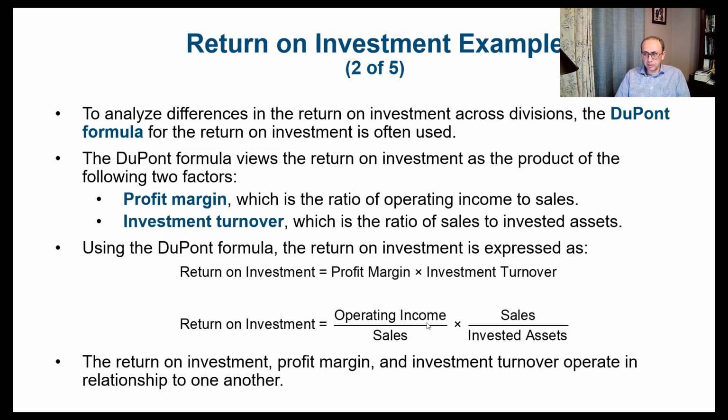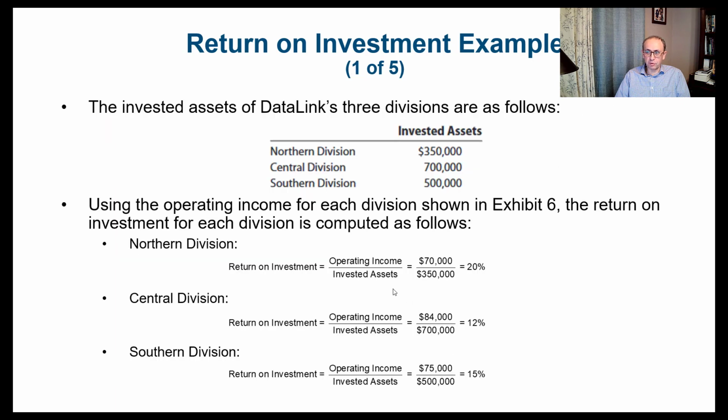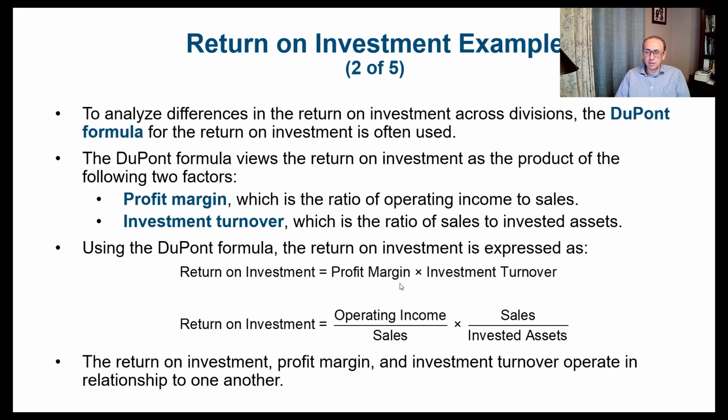So when we multiply these two ratios together, see here that sales can cancel the sales in the other ratio. So that would be the return on investment, which is basically operating income divided by invested assets, the ratio that we've been using before. But again, when we do that, we have a better analysis. We're breaking down the return on investment ratio into two other ratios, which is the profit margin and the investment turnover. So the return on investment, profit margin, and investment turnover operate in relationship to one another.